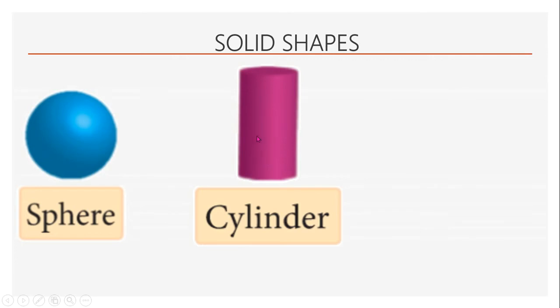Cylinder. The name of the shape shown here is a cylinder. Here you have the curved surface, and the top and the bottom surfaces are flat surfaces. The best example for this is an LPG cylinder, which we also call by the name cylinder. The side will be a curved surface, and the top and bottom surfaces are flat. Such a shape is called a cylinder.